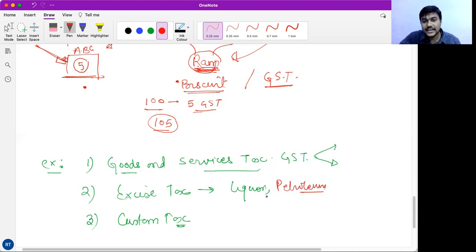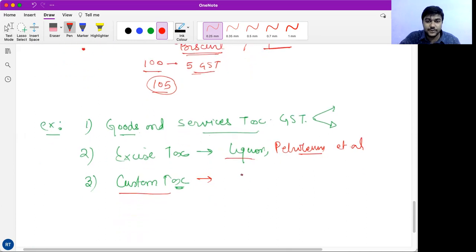So it is levied on liquor and petroleum or others. Now, what is custom tax? Custom tax is a tax which is levied on international trade. For example, we live in a very beautiful country, India. Let's say this is India. This is Bangalore, and this is, let's say, Mangaluru.